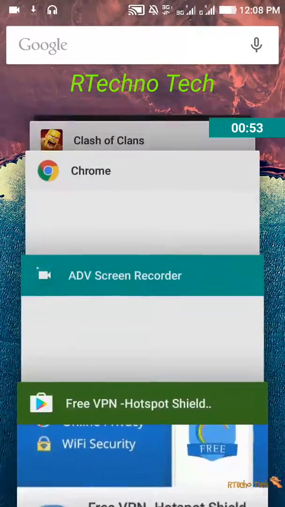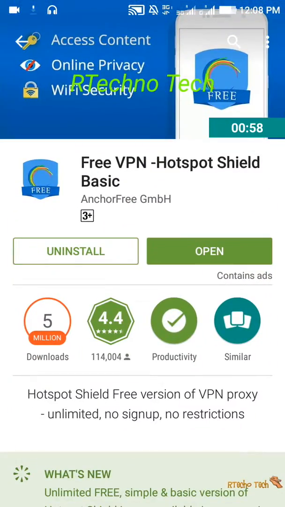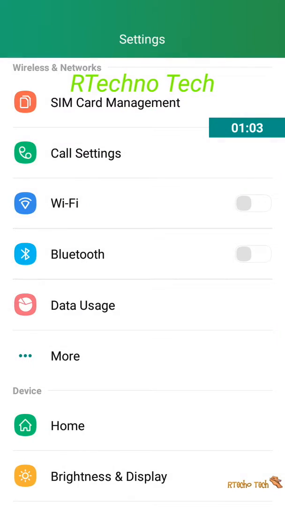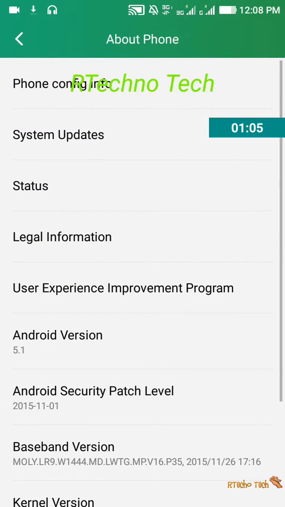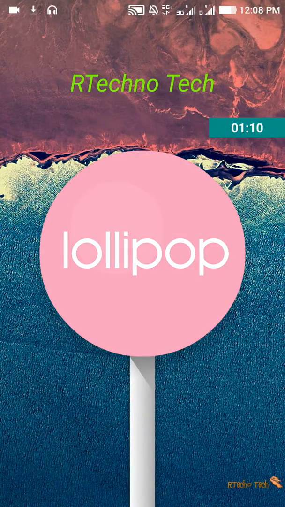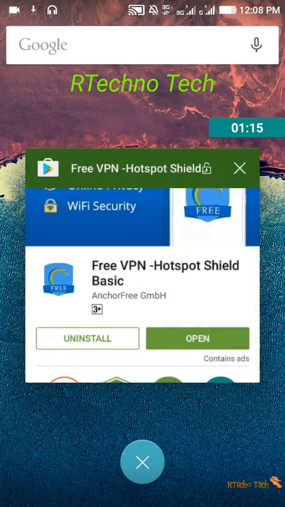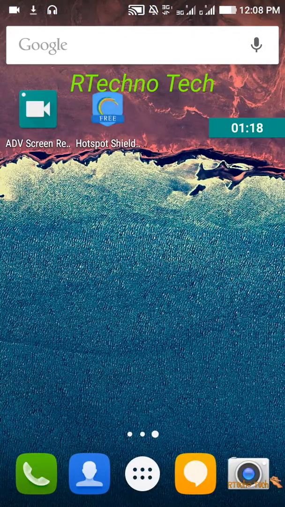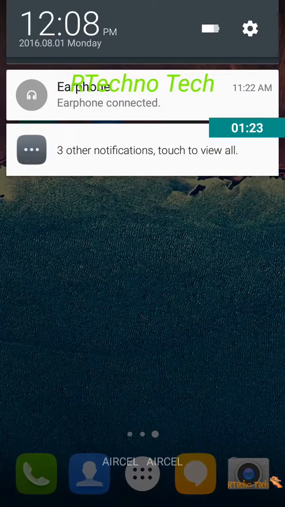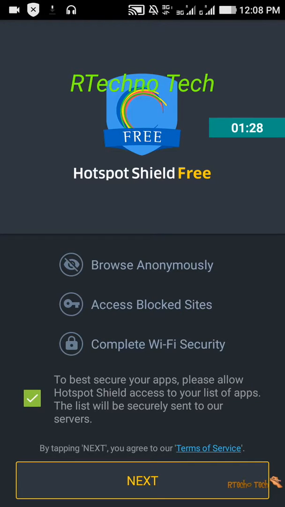Now the installation process is done. Actually, I'm using Android version 5.1, the Lollipop version. Now I'll go into the full steps. Let's open this Hotspot Shield.